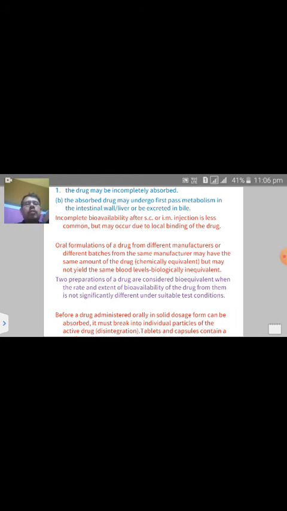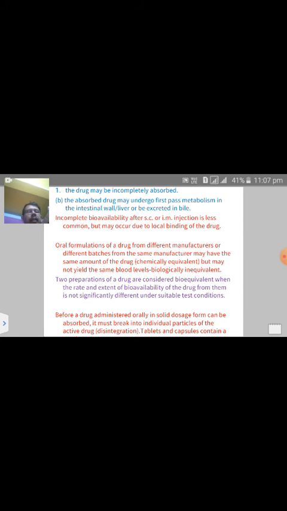Before a drug administered orally in solid dosage form can be absorbed, it must break down into individual particles, that is called disintegration. So disintegration is a very important parameter for bioavailability. If the drug is administered orally, after administration it must disintegrate. That means the particle size must be reduced, and afterwards it will be in solution form. If the solution form is not formed, there is no chance of oral absorption. If oral absorption is not proper, then the bioavailability will be reduced.